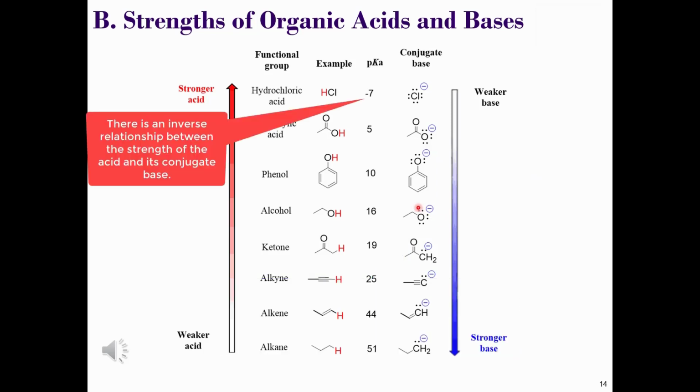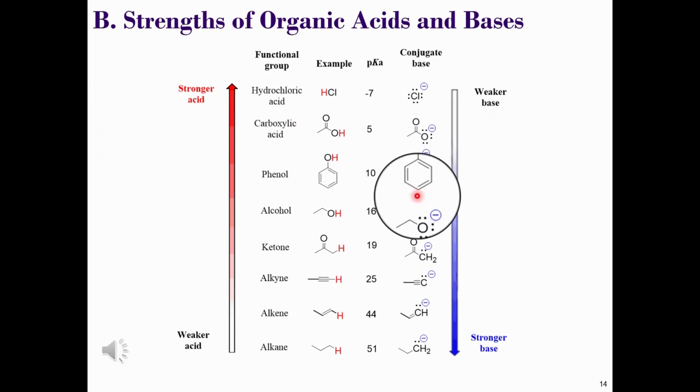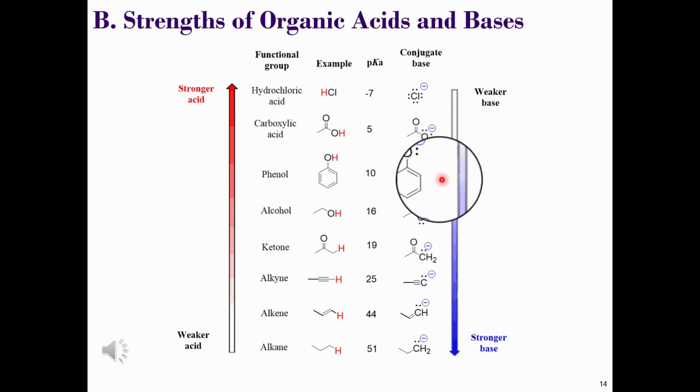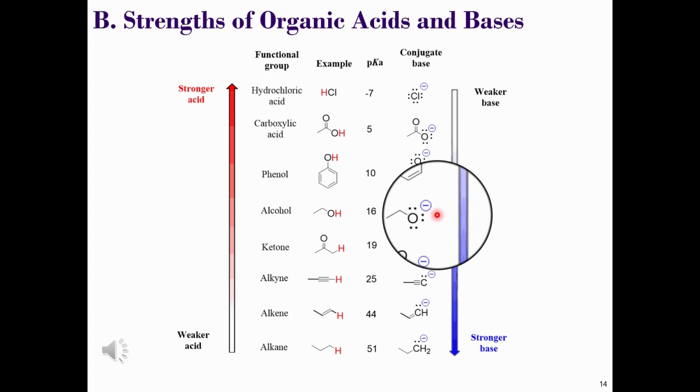There is an inverse relationship between the strength of the acid and the strength of the conjugate base. Phenol has a lower pKa than the alcohol. This makes its conjugate base, phenoxide, a weaker base than the alcohol beneath it. This would be an alkoxide.